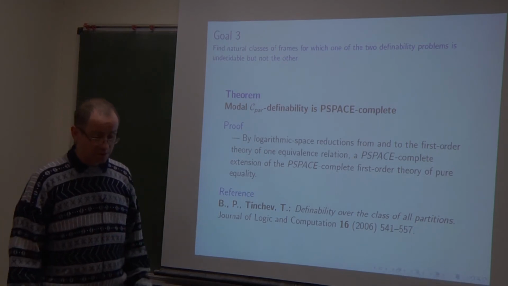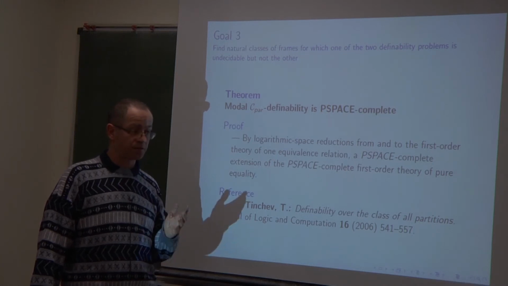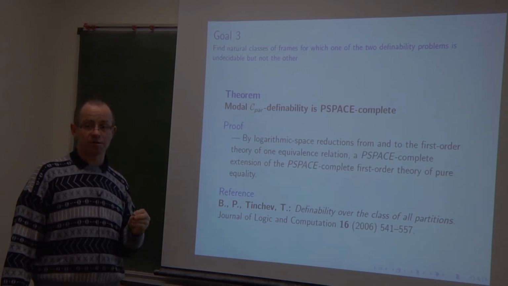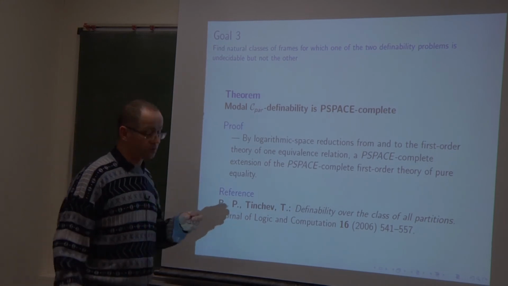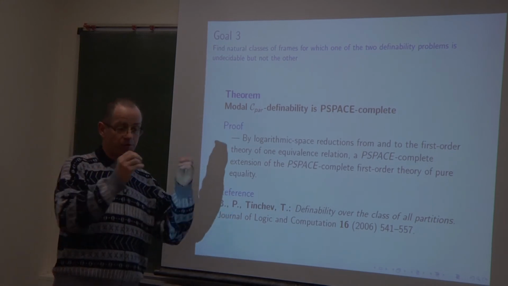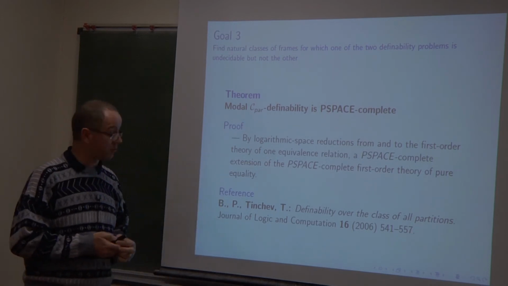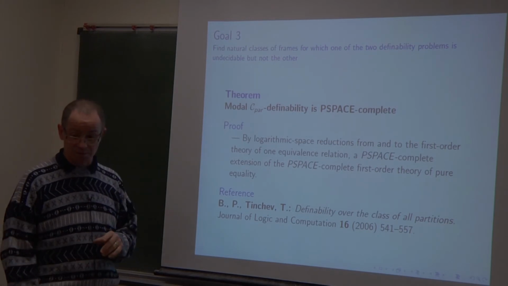And it is known since Stockmeyer, from 1977 maybe, that the first order theory of equality, just equality, is PSPACE-complete, the validity or satisfiability problem of it. And to add the equality symbol plus one equivalence relation, it is also PSPACE-complete, and we reduce the modal definability problem to the validity in this class of frames.